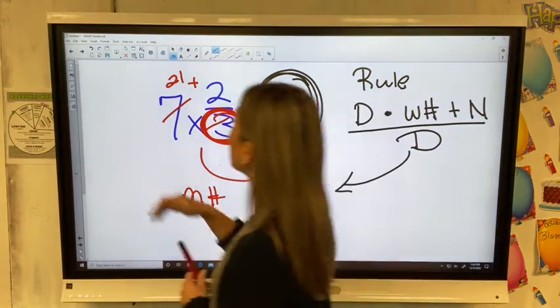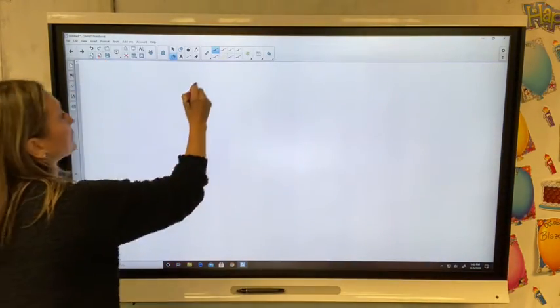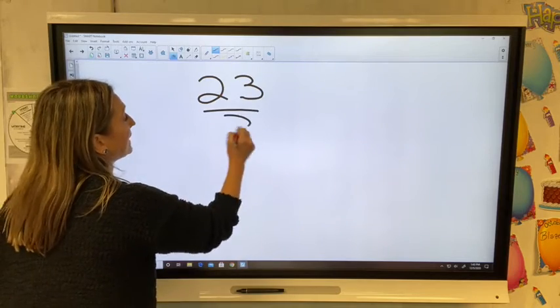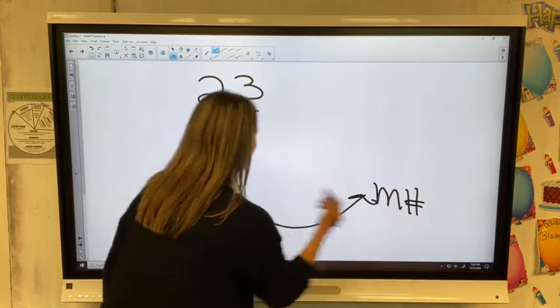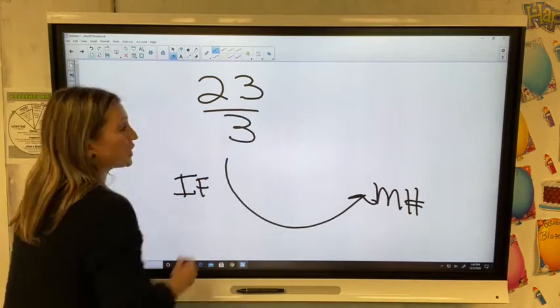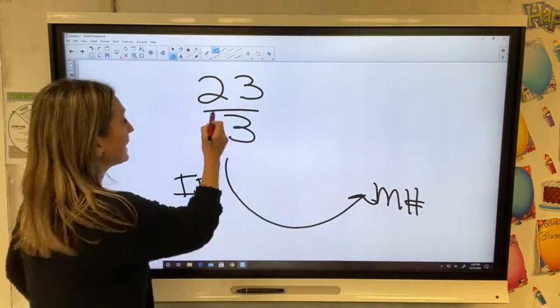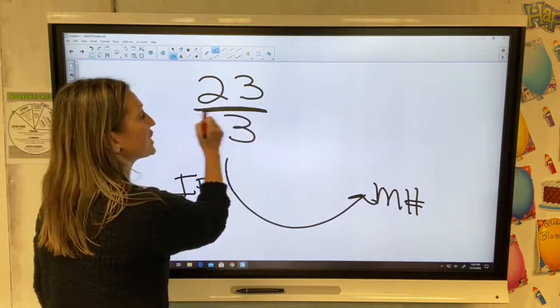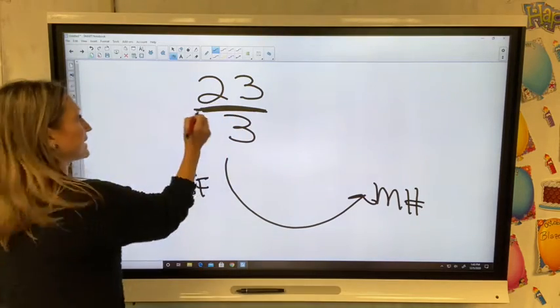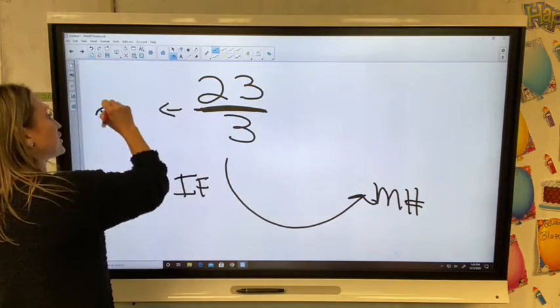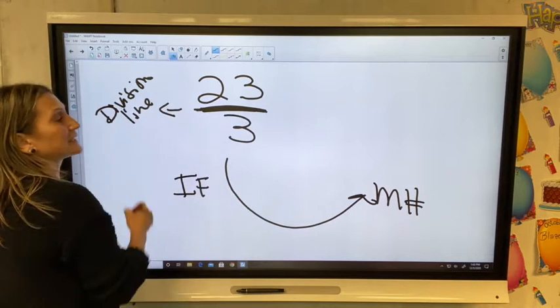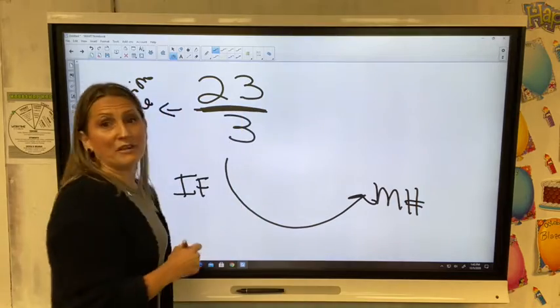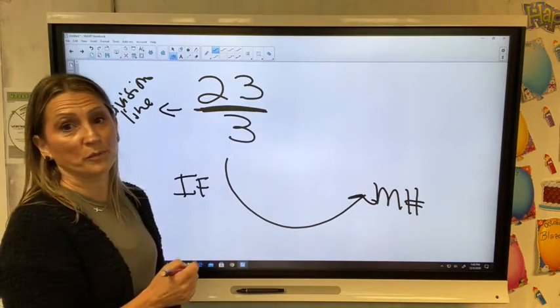Well, now once we have that improper fraction of 23 over 3, we can turn that improper fraction right back to a mixed number, and we simply do that with division, because a fraction is a division line. So all I have to do is ask myself, how many of the denominator will go into the numerator?